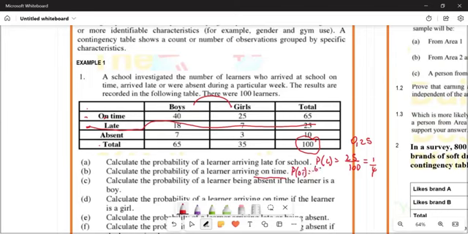It's 65 all over 100. What is 65 all over 100 if you do that? The probability that someone is on time is going to be 0.65. Are you sure? 0.65.